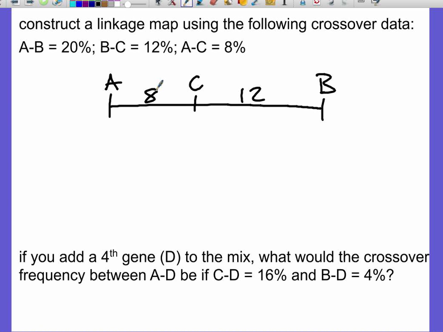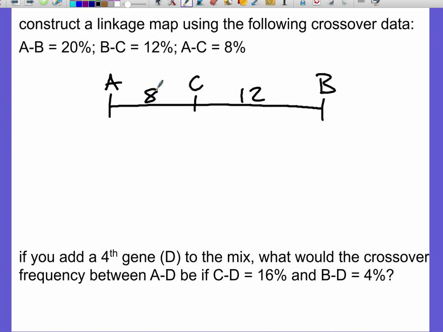So we've done this before. We know how that works. But now we're going to expand on it a little bit. The question down on the bottom says, if you add a 4th gene D to the mix, what would the crossover frequency between A and D be if C to D is 16% and B to D is 4%?